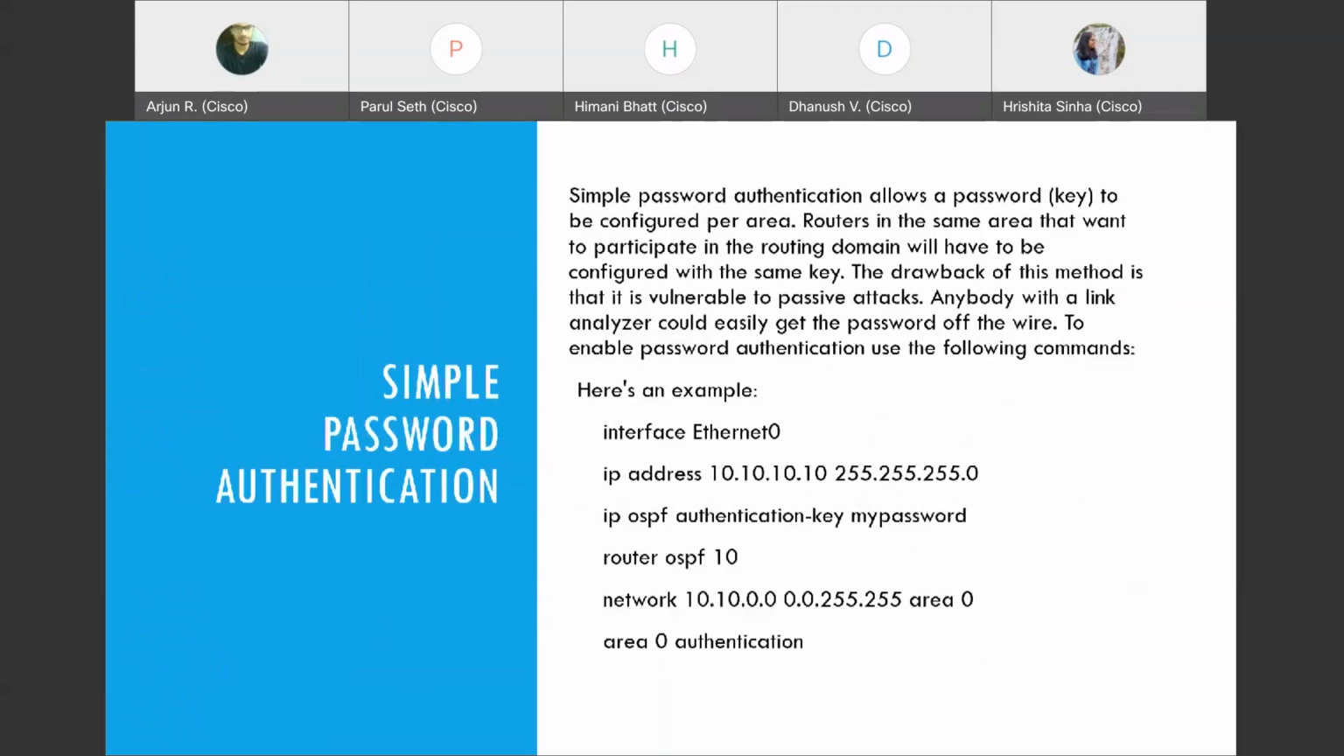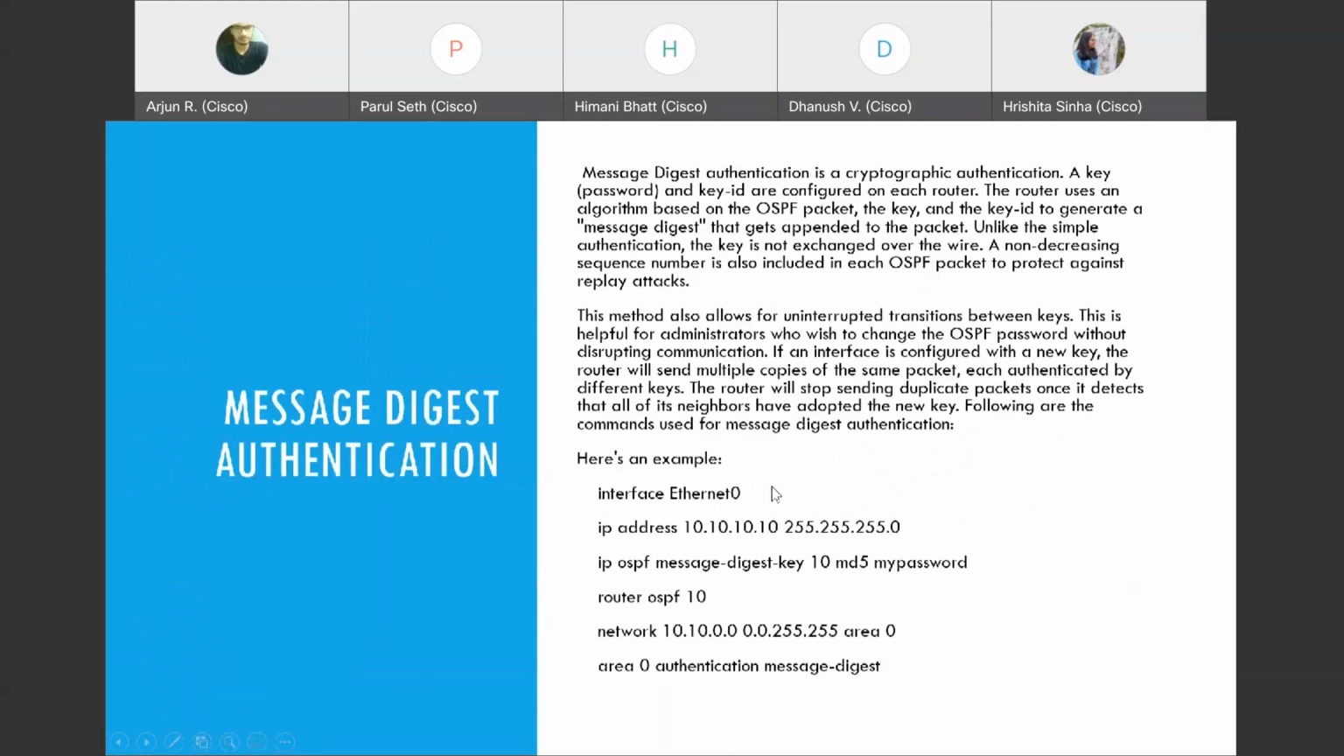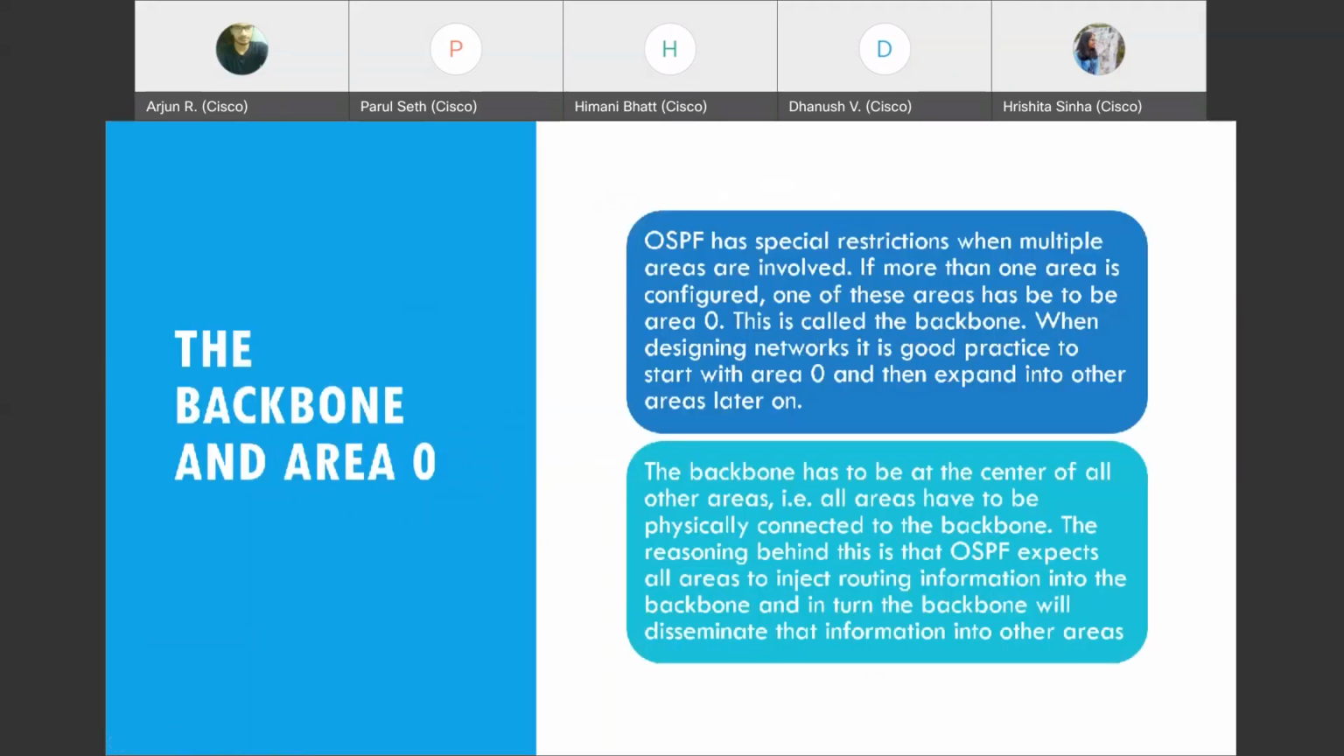These are authentication. There are two types of authentication: simple password and digest authentication. These are not exactly important. There's just this command, ip ospf authentication-key my password, so you can give that to authenticate it. If you want better security, you can also do message digest, which uses encryption, so that people who snoop on your wires don't get the password.